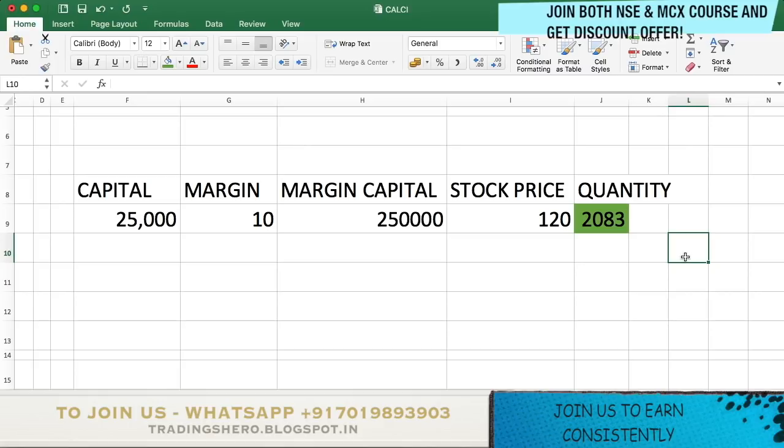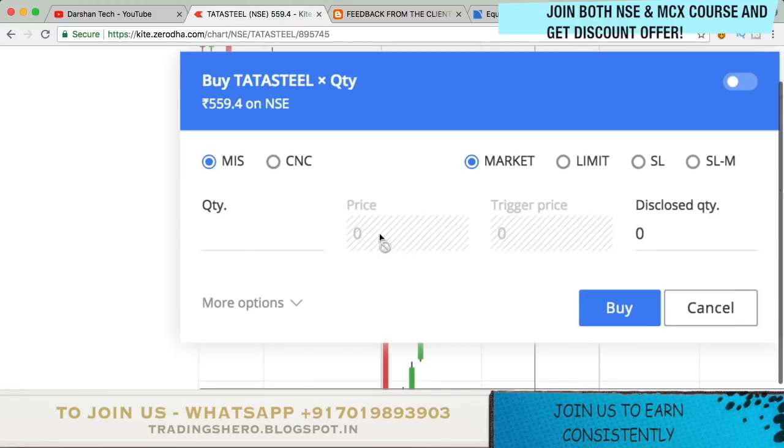This is very useful, so I have made it for you. You can download it freely in the description below this video. I hope this is helpful. You can calculate very easily using this. You can download it on your phone also, and calculate within seconds as I did. You just need to enter your capital, the stock price and the margin you get. The margin will usually be fixed, so once you type it and leave it, it will always be the same. You just need to change your capital and the stock price, and instantly you get the answer, the quantity you should buy. You can then enter that quantity and get into your trade.